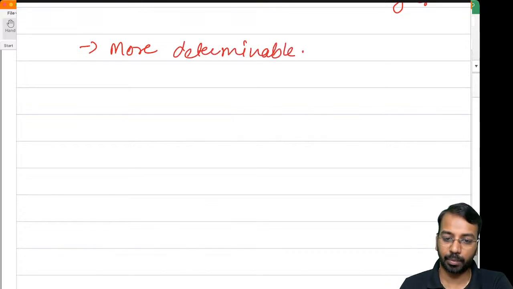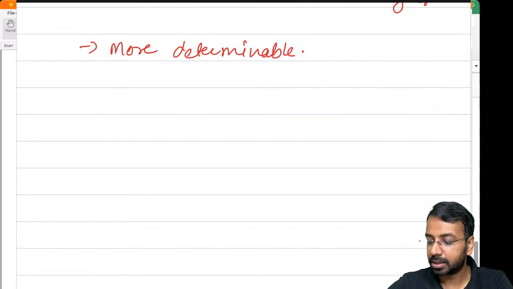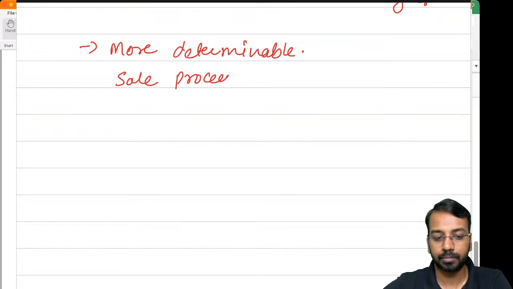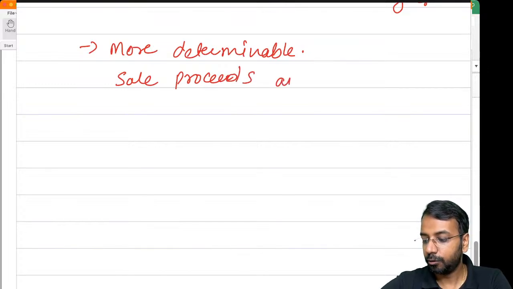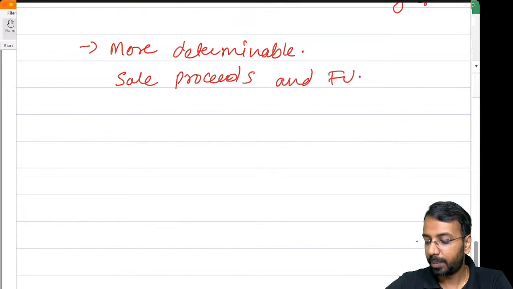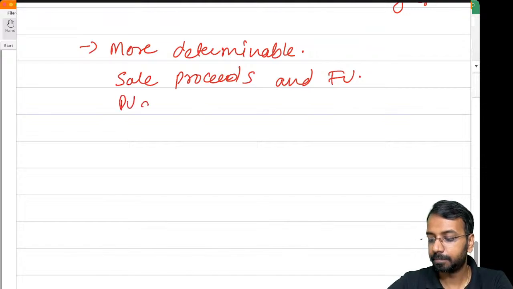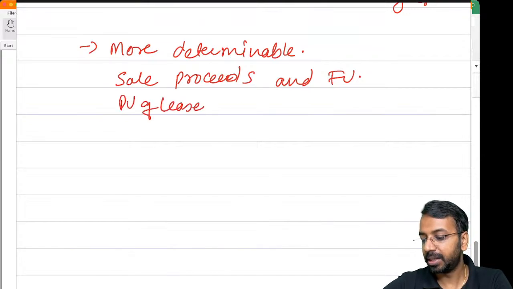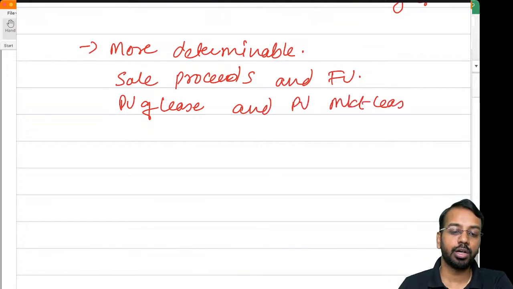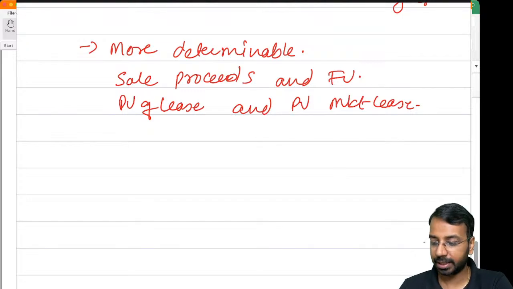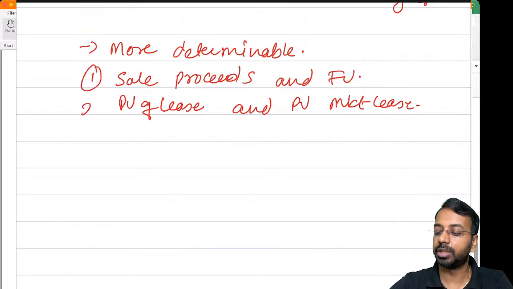Either the sale proceeds and fair value, or the present value of lease payments and the present value of market lease payments. Which of the two is more determinable? More determinable means which can be readily identified, readily determined. You will check that.